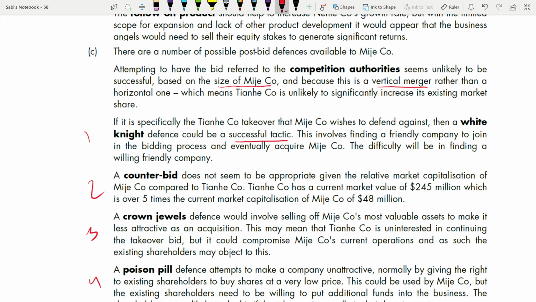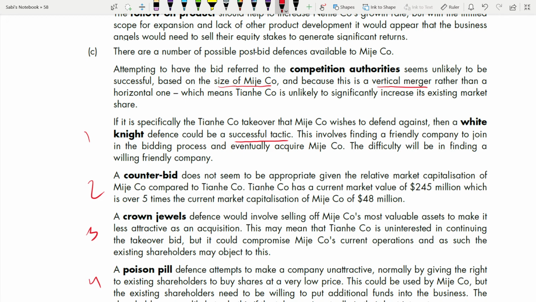Make sure you define what is white knight. This involves finding a friendly company to join in the bidding process and eventually acquire Major. So you are telling your friend to come and acquire you, so that you will not be taken over by another company which is not so friendly to you. That's called rescuing. Your friend is coming and rescuing you. It is called a white knight.